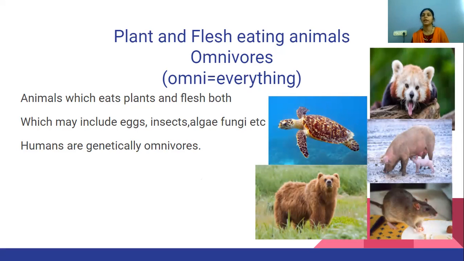Their digestive system and teeth structure depend on what they can eat. It is made in a way they can eat both flesh and plants, like our front teeth. Our front teeth are used for biting, and we have four canines also, just like carnivorous animals. Not that sharp, but we still have the canines and the jaws for chewing hard food. And our digestive system is also made the same way, so that we can digest that food, right?